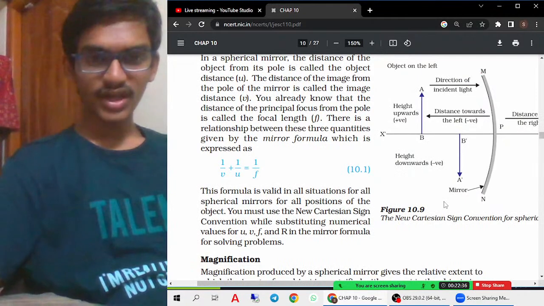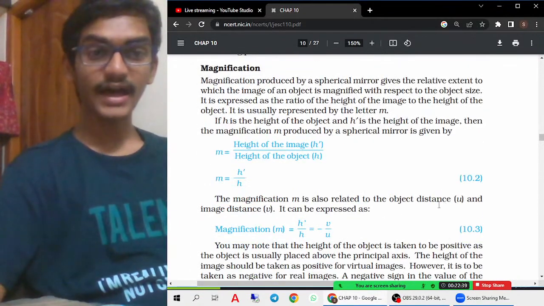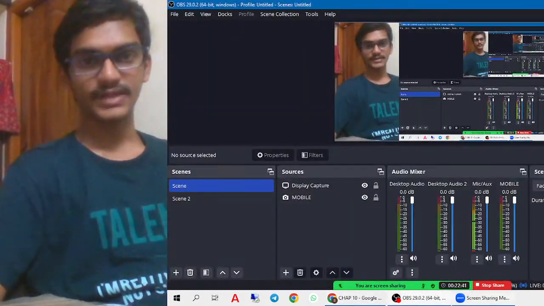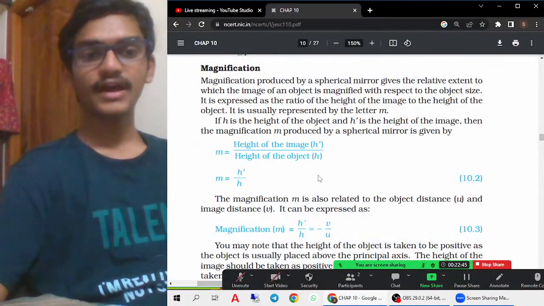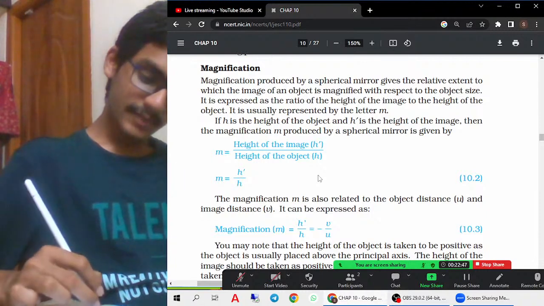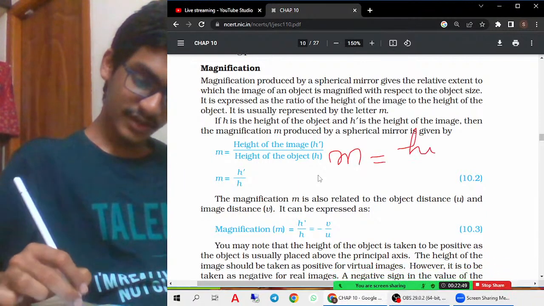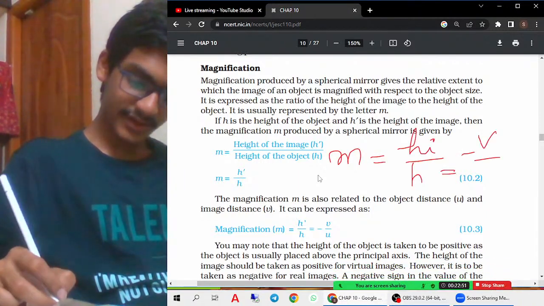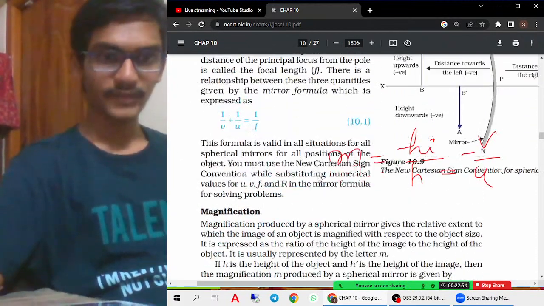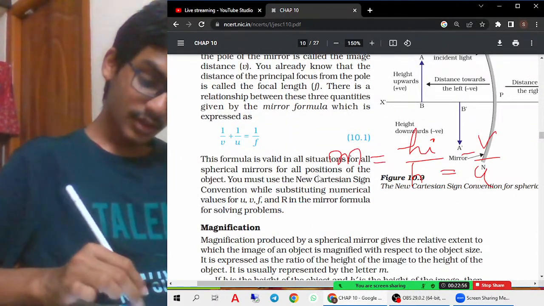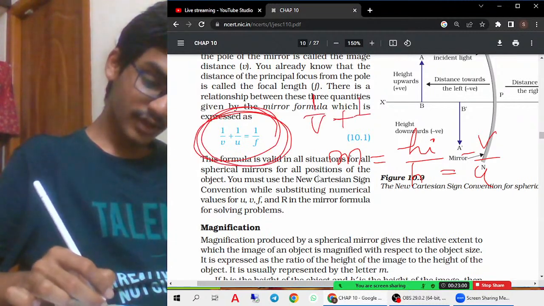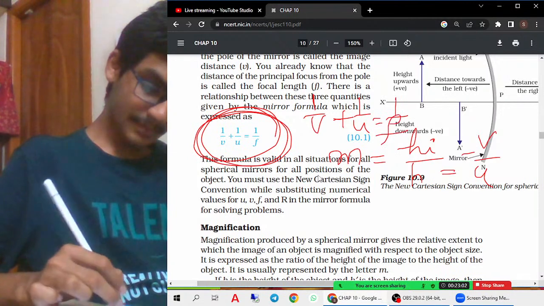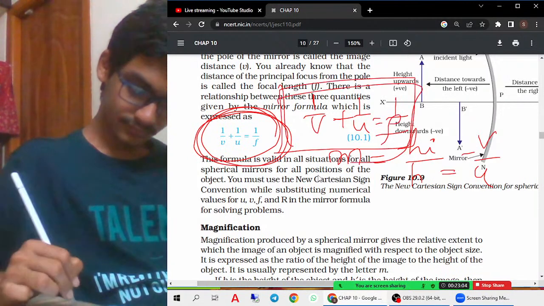Now let us see magnification. Magnification tells us about the height of the image compared to the height of the object. That means any change in the height of the image relative to the height of the object is called magnification. So magnification is hi by h, which gives rise to v by u. This is the formula you have to remember. And one more important formula is the mirror formula, 1 by v plus 1 by u equal to 1 by f. This is the mirror formula you have to remember.